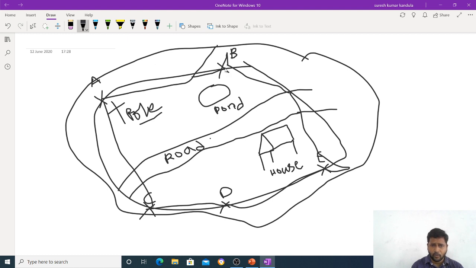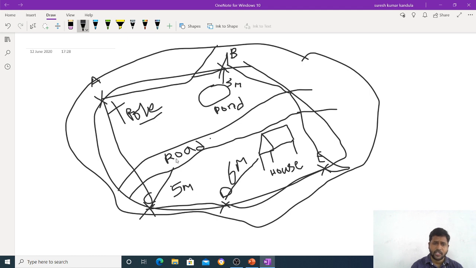I want to measure from station B to the part, the pond. I am considering it as 3 meters. Now I am measuring the distance from station D to the house as 6 meters. I will take the distance from station C to the road as 5 meters.